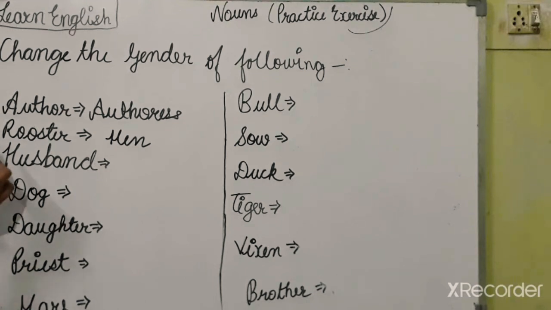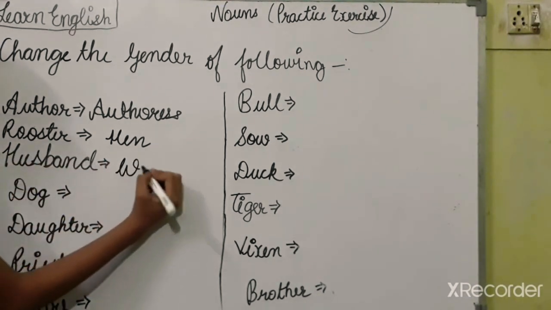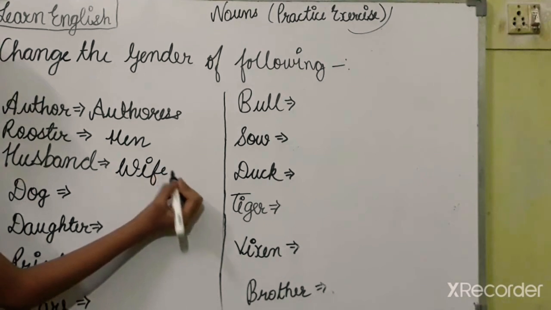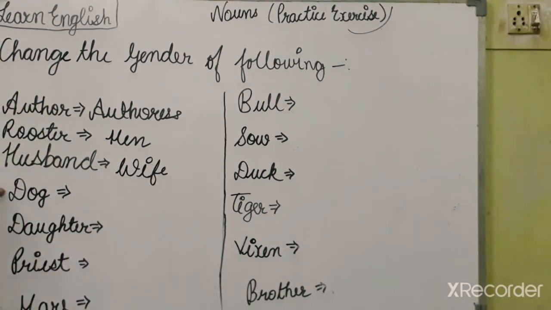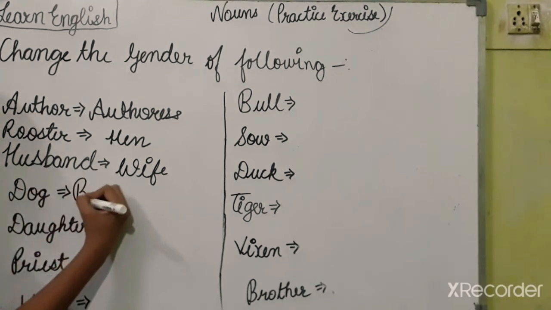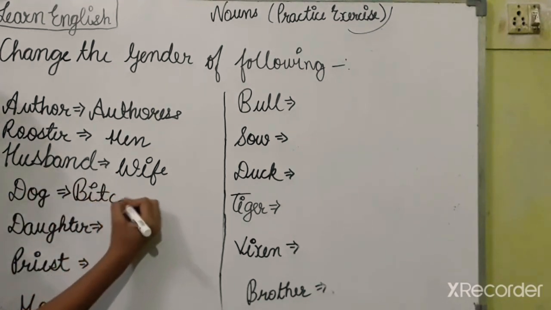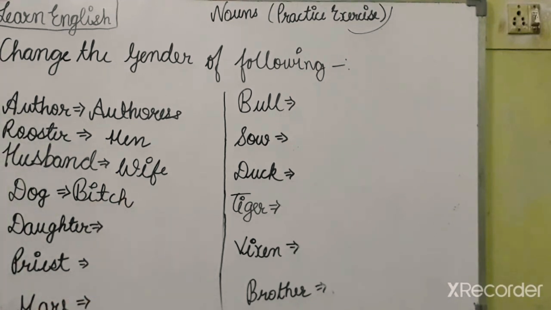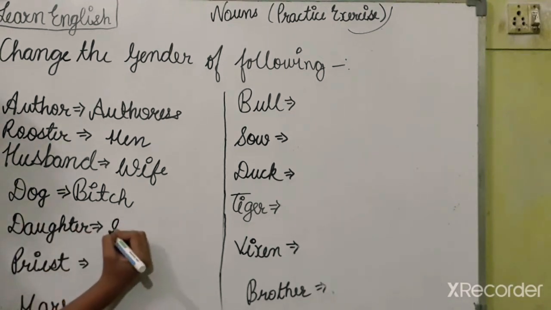Now husband. The feminine of husband will be wife. Next is dog, and it is masculine. The feminine of dog is bitch. Okay. So next is daughter. What will be the changed gender of daughter? Yes, it will be son.